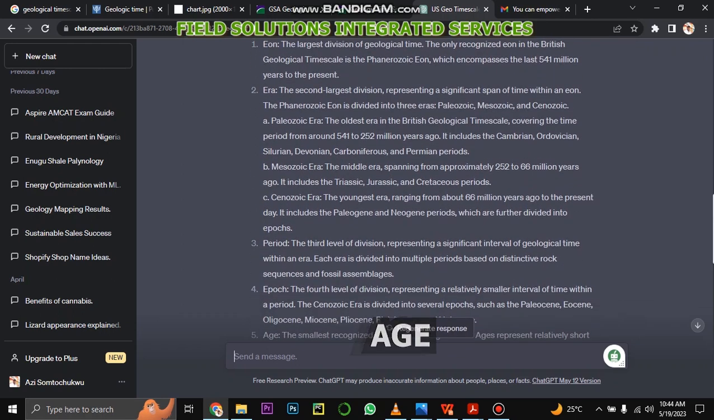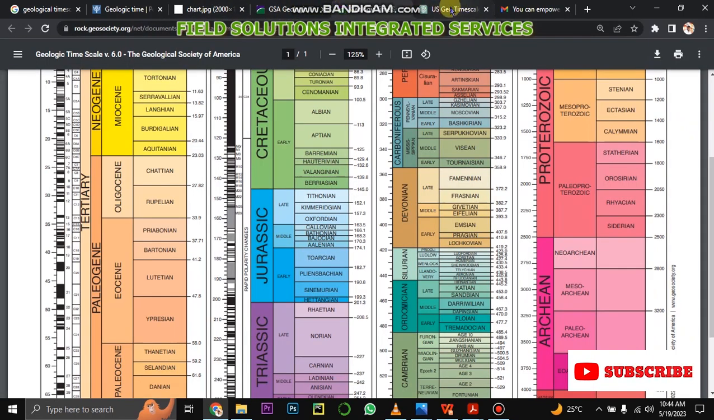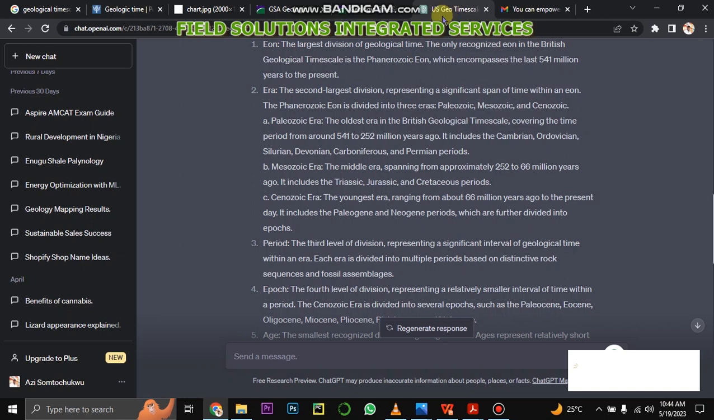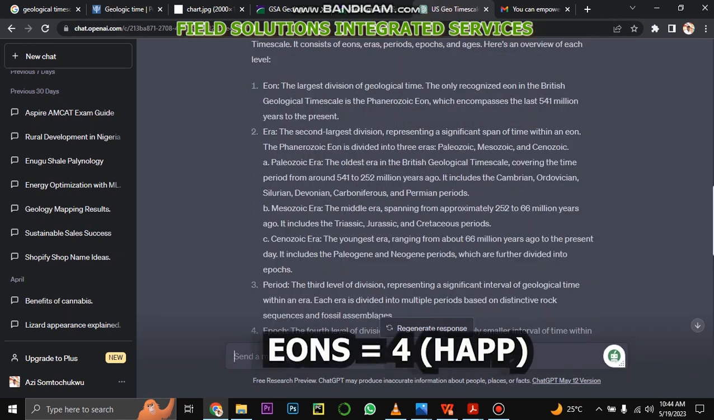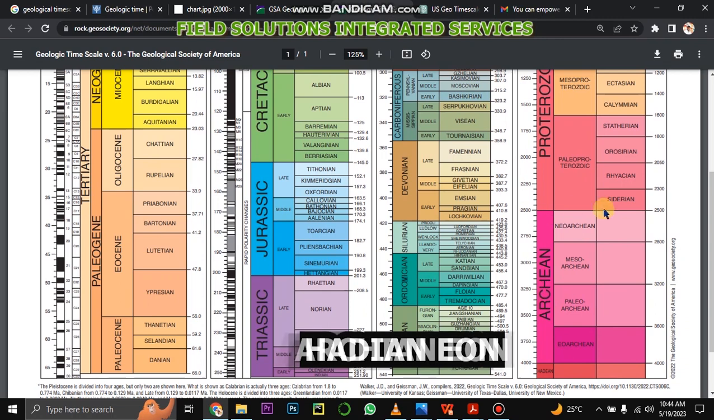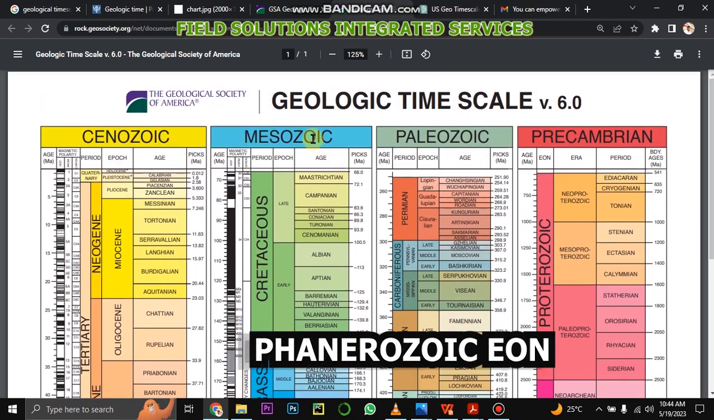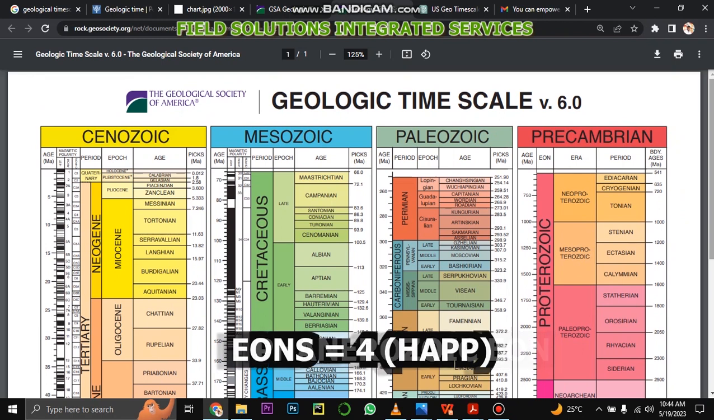We learned from the British geological timescale and from the US geological timescale, and with the help of ChatGPT, that the eons in the geological time scale are the Hadean, the Archaean, the Proterozoic, and the Phanerozoic eons. So in total, we have four eons.